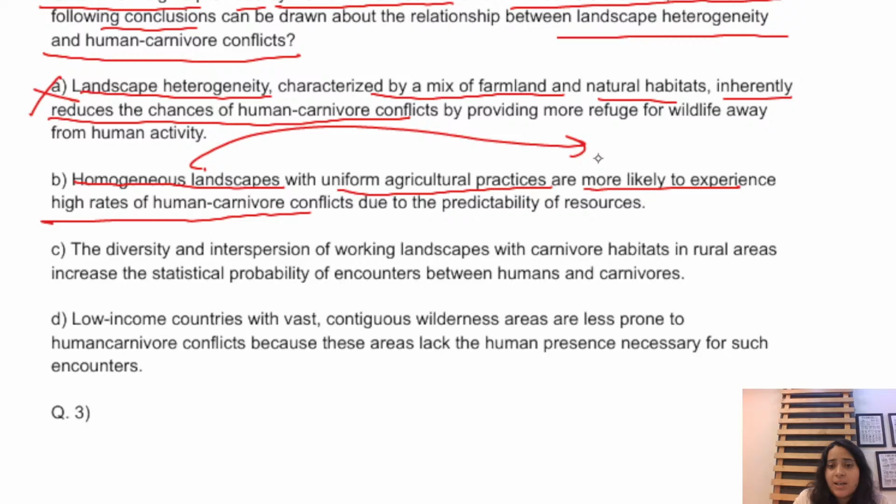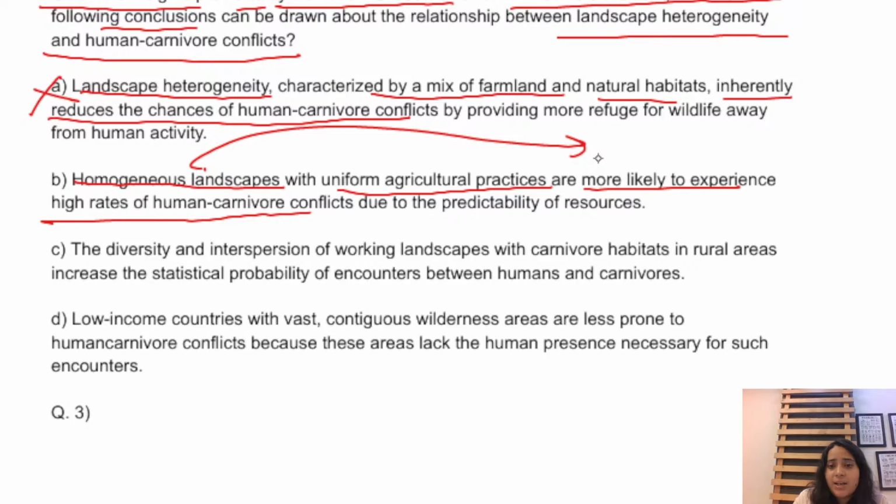Option number C, the diversity and interspersion of working landscape with carnivore habitats in rural areas increase the statistical probability of encounters between human and carnivore. Precisely, because in my passage, the diversity point is being given in your last paragraph of the passage. All right, and rural areas is given. So this can be inferred, but I'll not mark this as my final answer until I'm sure that D cannot be my answer, because I'm very, very much sure about option number A and B.